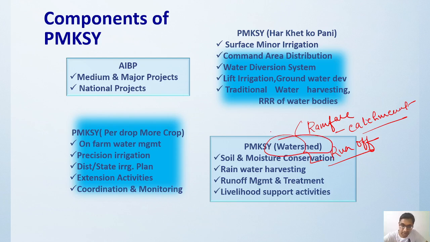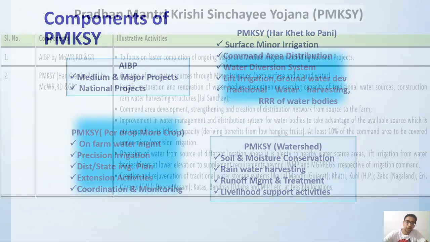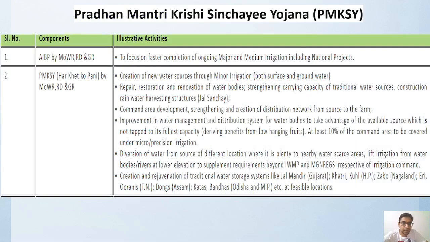Under the watershed we are focusing on soil and moisture conservation, rainwater harvesting, runoff management, treatment and livelihood support activities. Here we will be discussing each and every one, one by one. So, the Accelerated Irrigation Benefit Programme, under the Ministry of Water Resources and Rural Development. The major focus is on completion of major and medium irrigation projects. That is the first thing we have to look forward to.